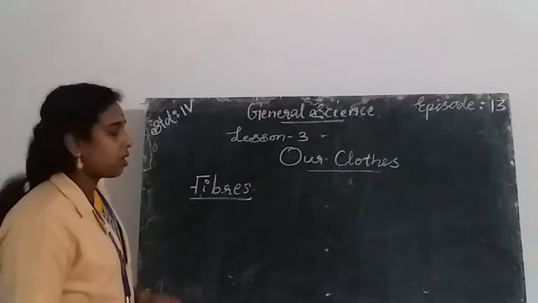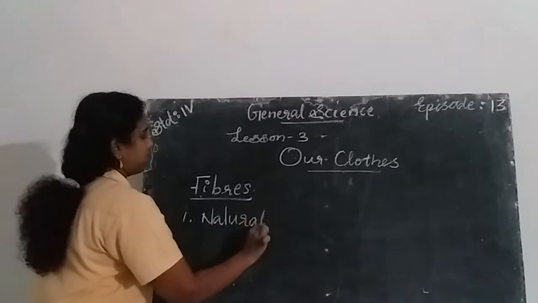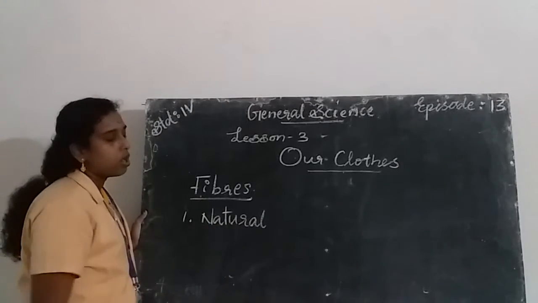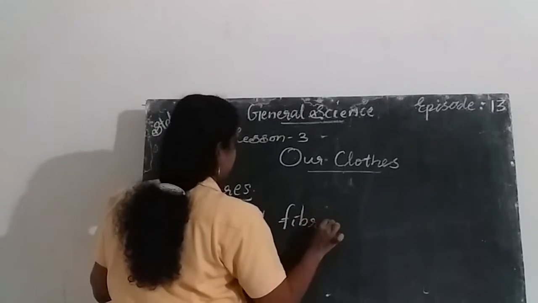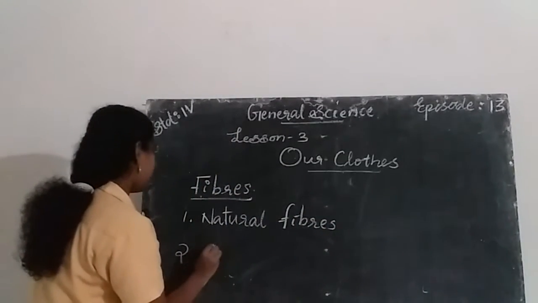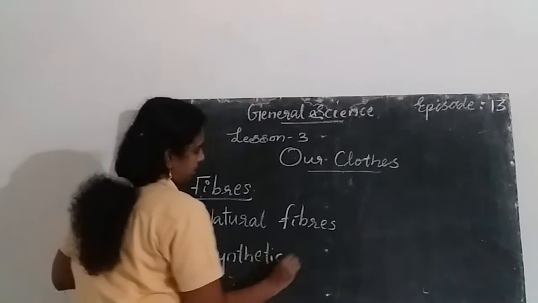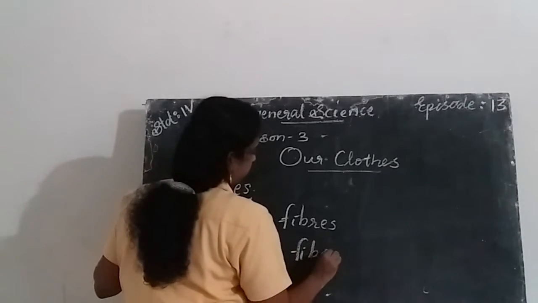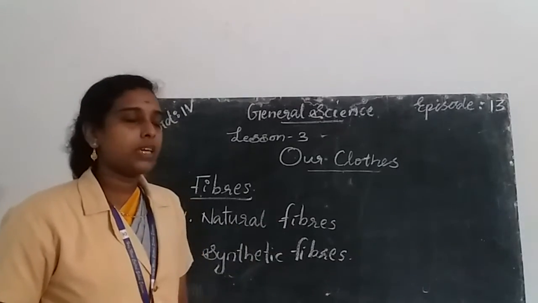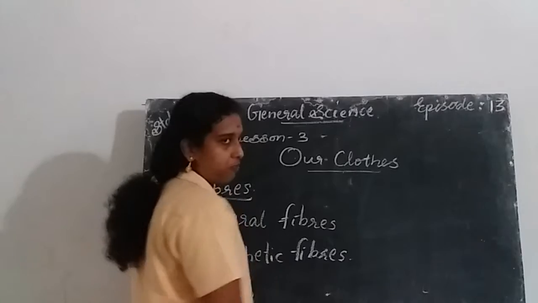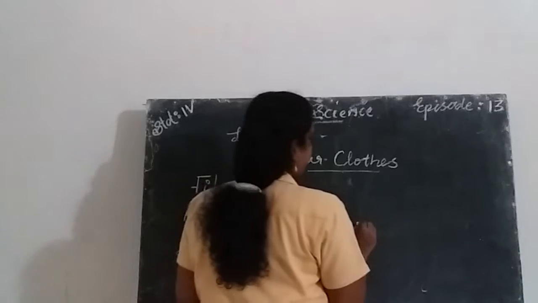Fibers, F-I-B-R-E-S. Fibers are of two types: natural fibers, N-A-T-U-R-A-L, and synthetic fibers, S-Y-N-T-H-E-T-I-C. These are the two types of fibers. Natural fibers are the fibers we get from plants and animals. The fibers we get from plants and animals are called natural fibers.